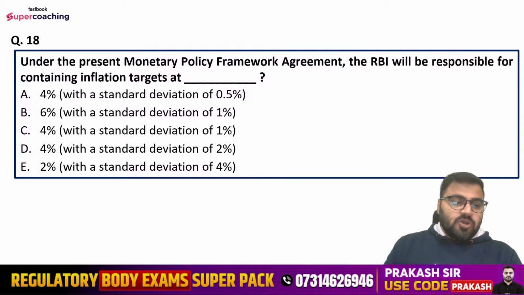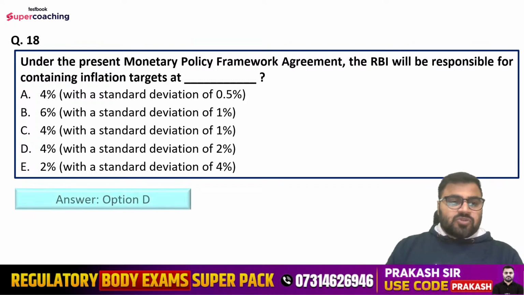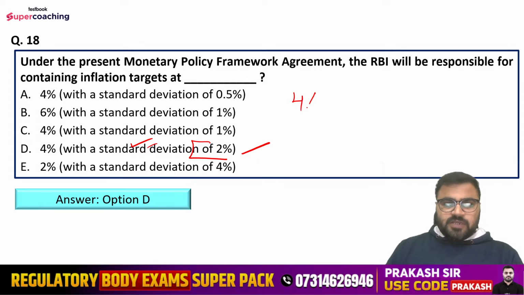So Rajvardhan is saying option number D. So option number D is the right answer. That is 4% with a standard deviation of 2%. That is 4% plus or minus 2%.